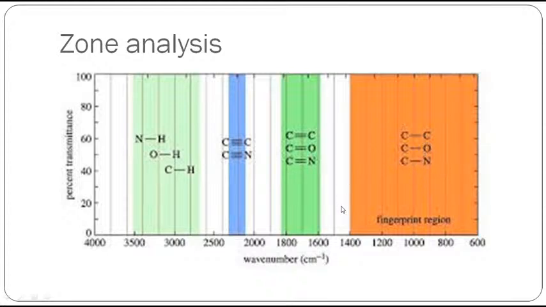Therefore, our concentration is just above 1500. You can see here from 1600 to 1800, this region is called the double bond region. All C double bond C, C double bond O, C double bond N, all these bonds will give a peak in this region, usually 1600 to 1700, 1800.